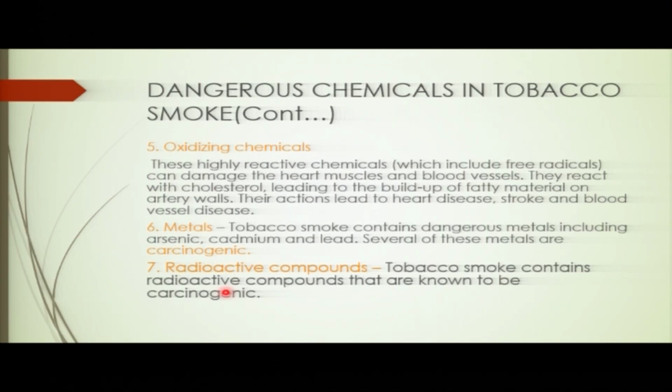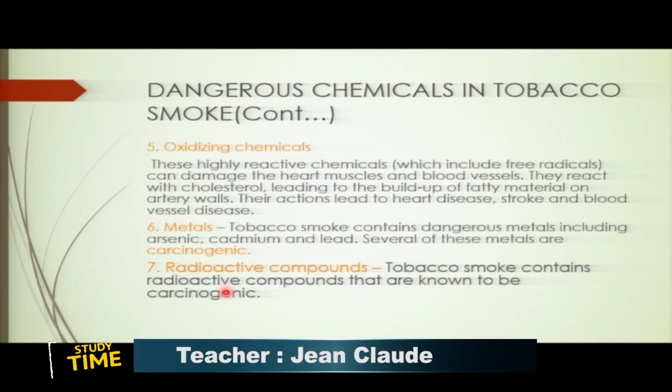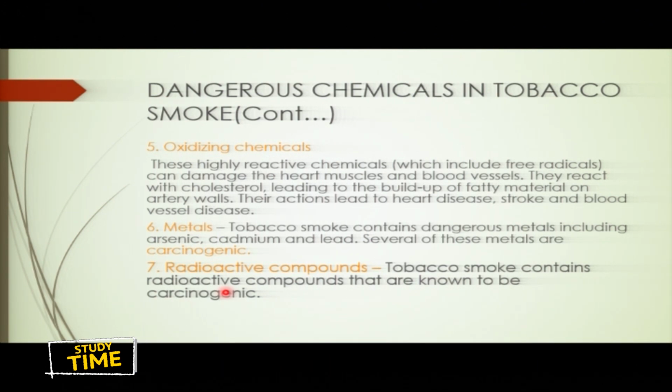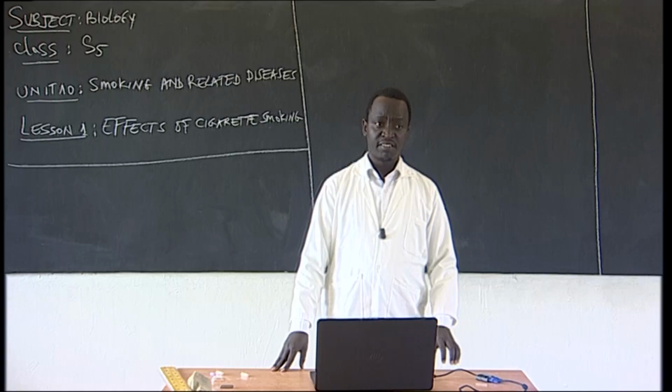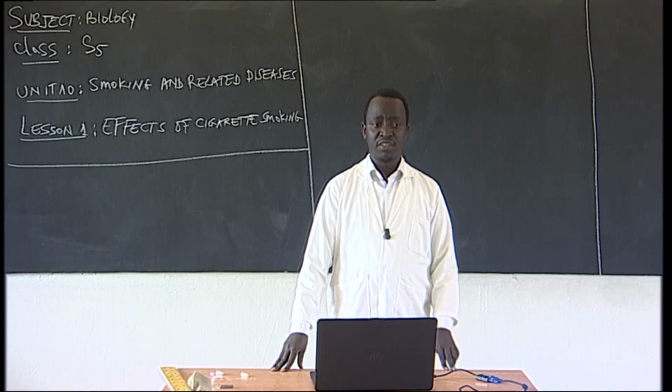We do have also this nicotine that can affect the brain's working, so the brain does not work efficiently. Are you getting this? We do have also this carbon monoxide, which is very dangerous, which even can cause the damaging of the tissues. We do have also this hydrogen cyanide, oxidizing chemicals, metals, and radioactive compounds.